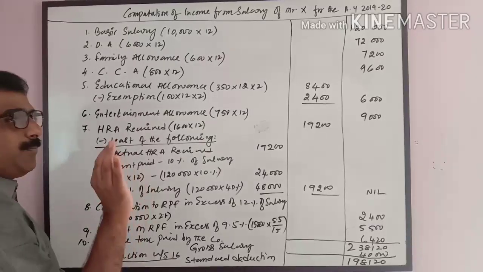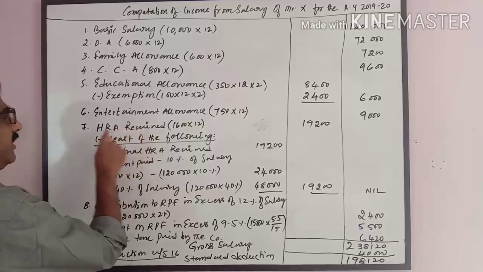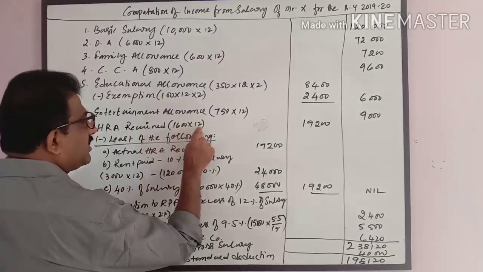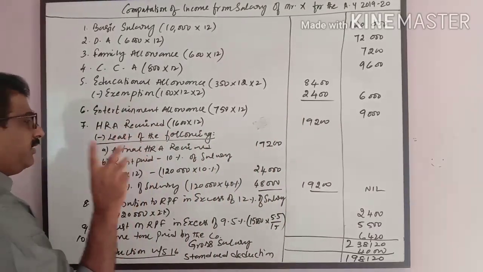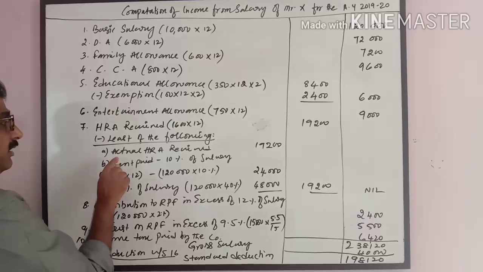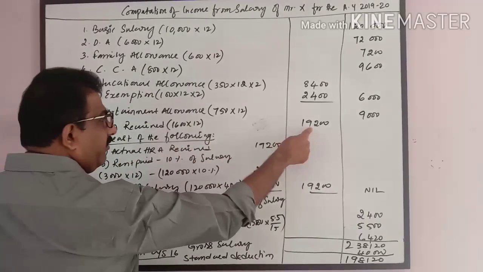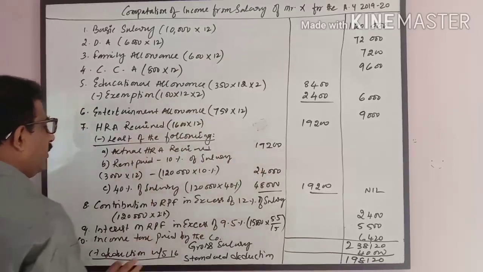House rent allowance is a partly taxable and partly exempted allowance. First I will write house rent allowance received, 1,600 into 12, 19,200. There are three provisions given. Least of the following is exempted. Actual HRA received, whatever is given here, that is again written here, 19,200.